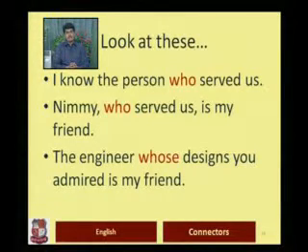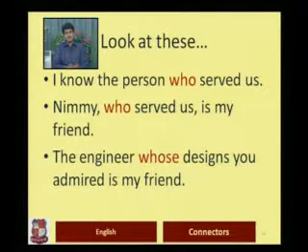You can see that the words which are in red, who, whose, are relative pronouns, and they relate to something that precedes them. In the first sentence, I know the person who served us, and you can see that who means the person.